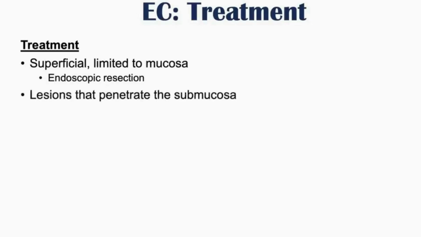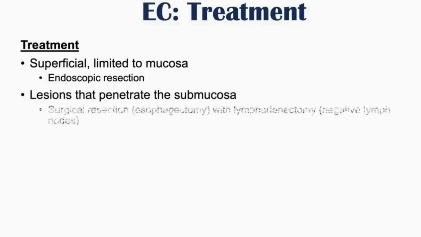So if it is very early on in cancer progression, if it's only superficial and it's limited to the mucosa of the esophagus, oftentimes endoscopic resection is going to be employed. So using an endoscope and then taking and resecting that lesion. If the lesions have penetrated into the submucosa, so beyond the mucosa into the submucosa, oftentimes there's going to be surgical resection, so an esophagectomy can be performed with a lymphadenectomy, or a removal of the lymph nodes, and this is often going to show negative lymph nodes.